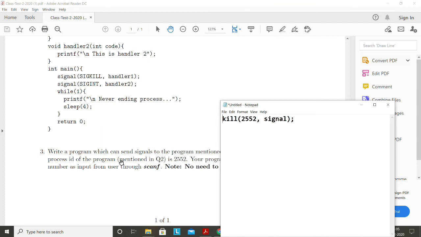Some of you have done it, again I think 80% of you have done it correctly. Only some of you have written this. So what do you mean by this? This line is written in the book as a function prototype. So you have read the book and directly copied it here. Did you think that this line makes any sense? This is not a function call, right? This is just a function declaration.